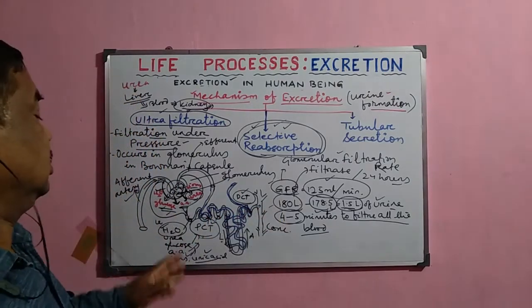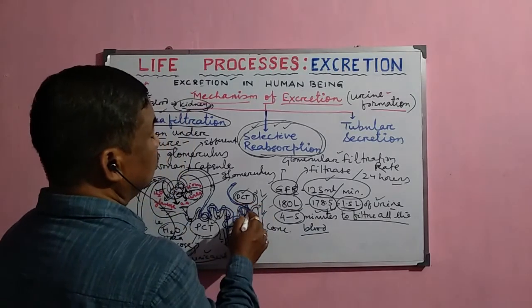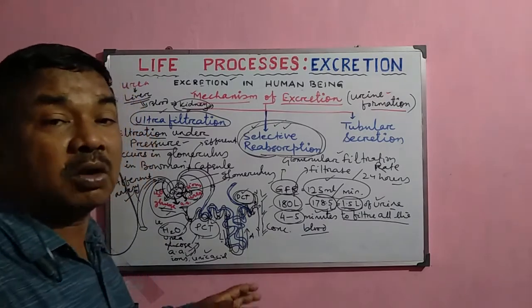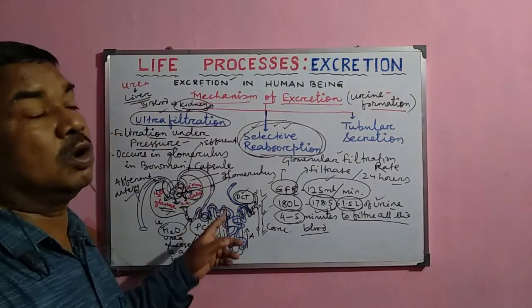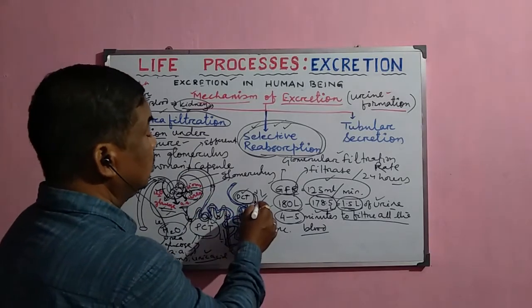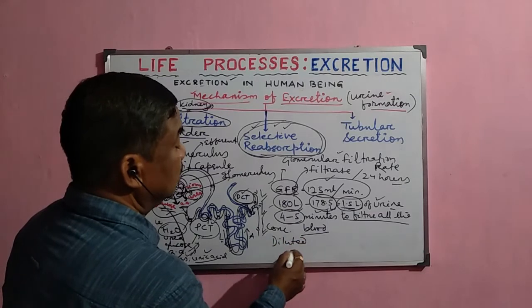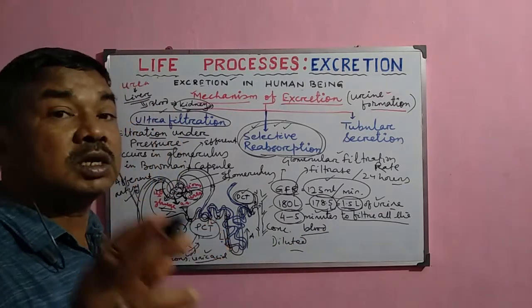Now, in the last part, the distal convoluted tubule, the water is reabsorbed into the blood again as per our requirement, because if more water is in the blood, then dilute urine is formed. So when we are drinking more water, or during the rainy season, the urine is dilute.